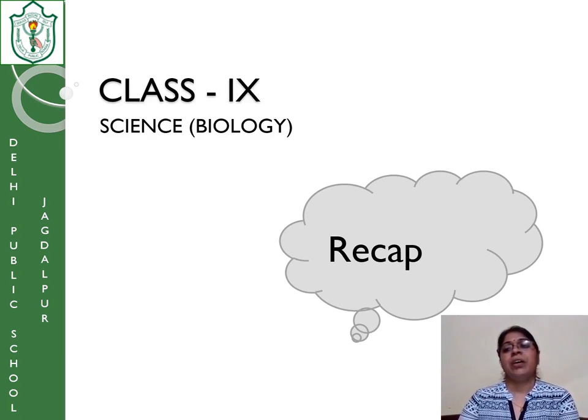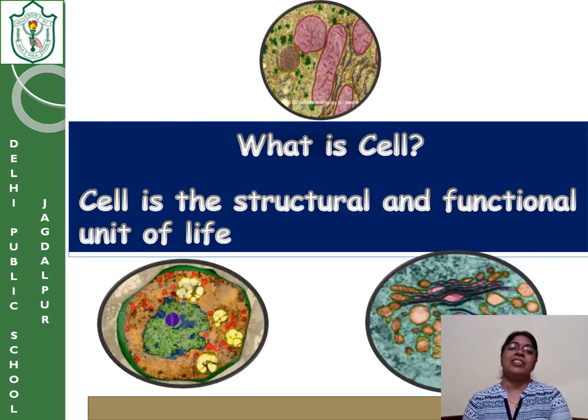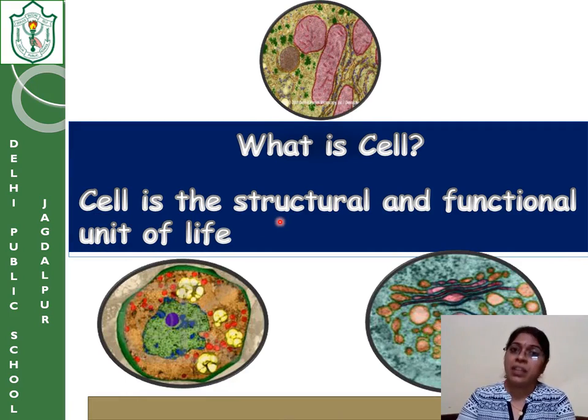When we jot down a definition, what is a cell? Cell is the structural and functional unit of life. Structural and functional. Now this is very important, children. You should understand this. Structural means it gives the basic structure of a living creature, whether it is a plant, animal, insect, or bird.